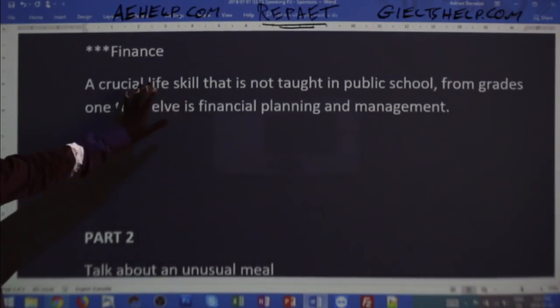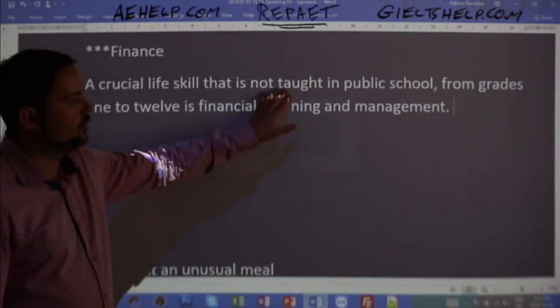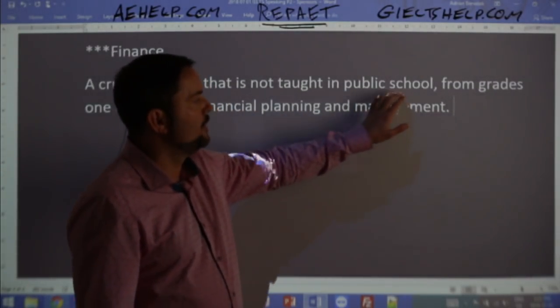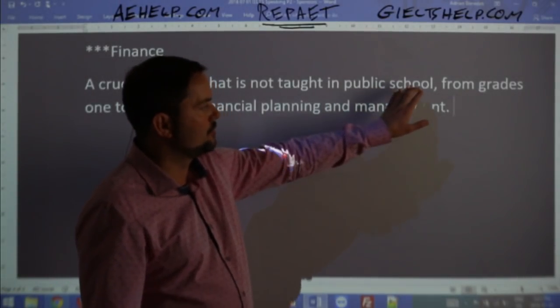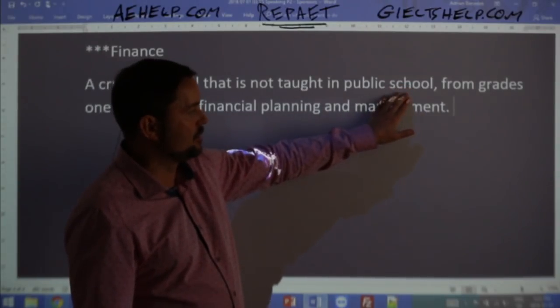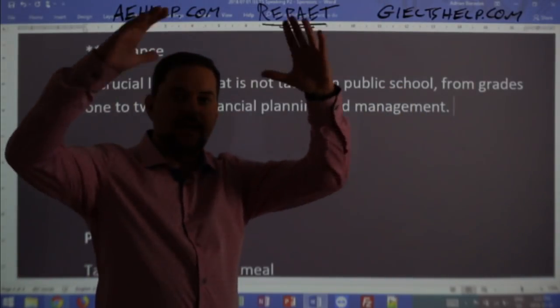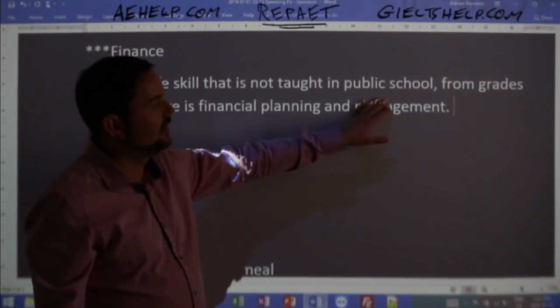So I tell the examiner that I'm recognizing the questions on the card, and I know that it's an important skill that is not taught in public school. Right away, I give a deeper definition to school. So I'm showing the examiner and the listener, the audience, my parameters, basically my area of constraints, so that it's clear what I'm talking about.